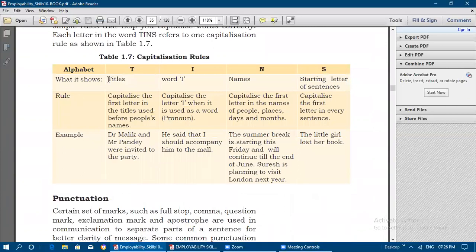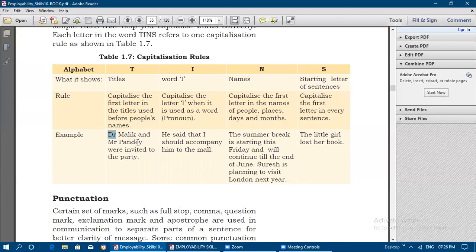So what is the rule? Titles means capitalize the first letter in the titles used before people's names. For example, Dr. Malik. Here the short form of doctor has its first letter as capital. And Mr. We can say it shortly as MR, so M will be written in capital. So capitalize the first letter in the titles used before people's names. Before the person's name, we will use some titles, and for that the first letter we need to write as capital.